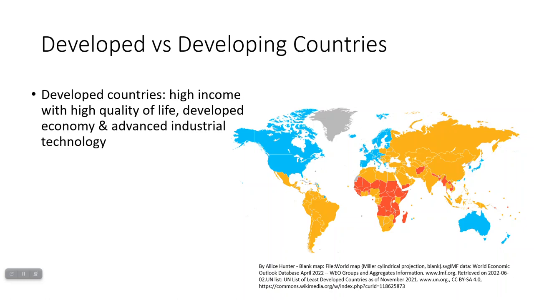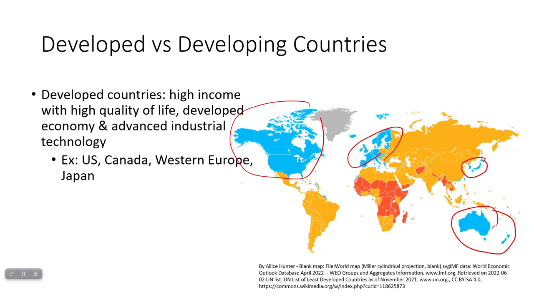So a developed country is going to be one which tends to have higher income. People have a higher quality of life, a higher standard of living. There's a highly developed economy and a lot of advanced industrial technology. You can see that a lot of the areas where there are developed countries are, for example, North America, Western Europe, Australia, and New Zealand, and then Japan and South Korea, as well as a few other isolated spots.